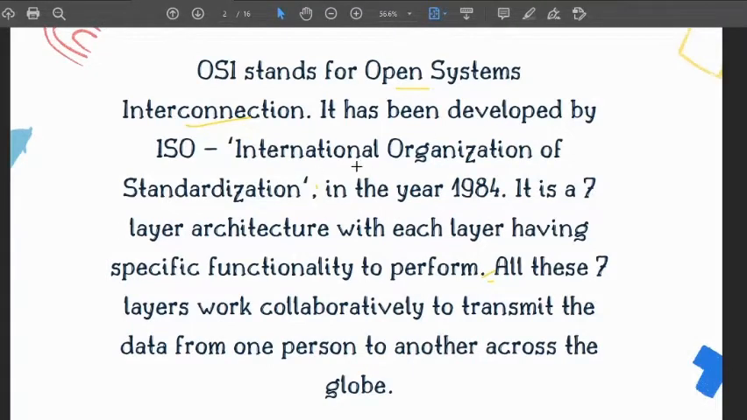So, open system interconnection, the OSI model, has been developed by ISO, the International Organization for Standardization, in the year 1984. You can remember this because sometimes it is asked in MCQ type questions.